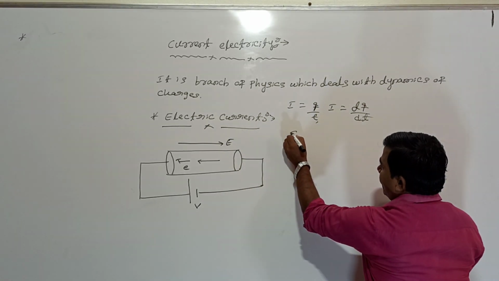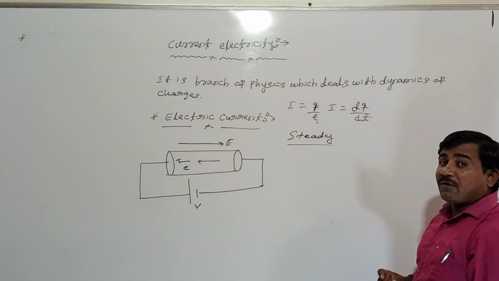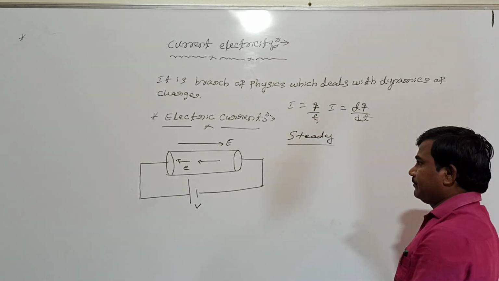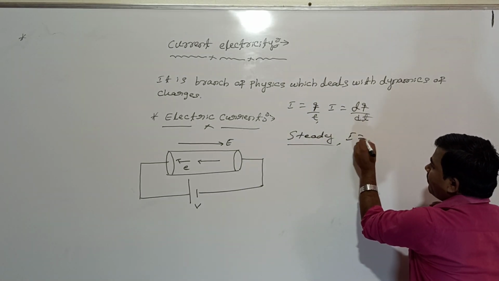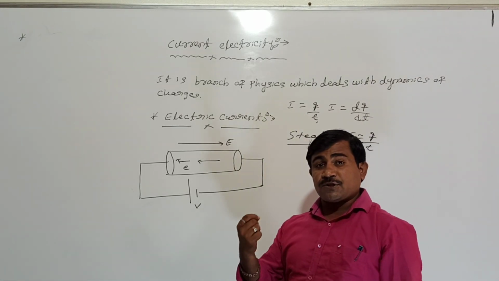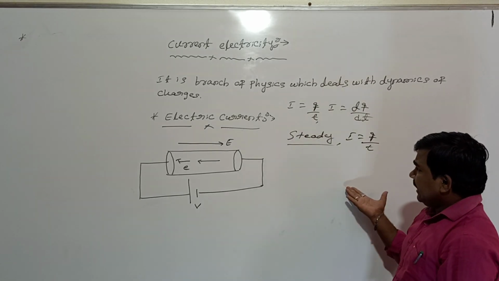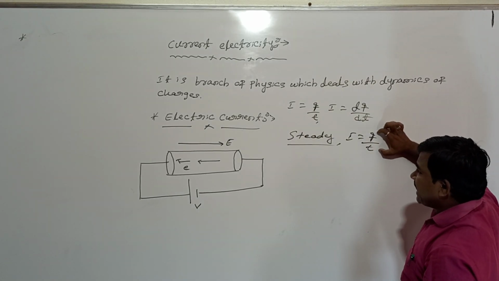See here, what do we call steady current? The current is said to be steady if the rate of flow of charges remains the same with time. I mean, how many atomic charges are moving inside the conductor, those charges do not change with the passage of time. I say that the rate of flow of charges remains the same with time.